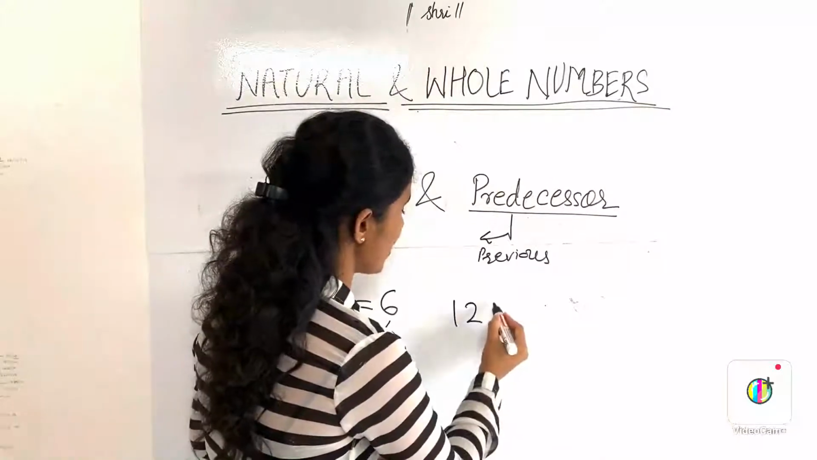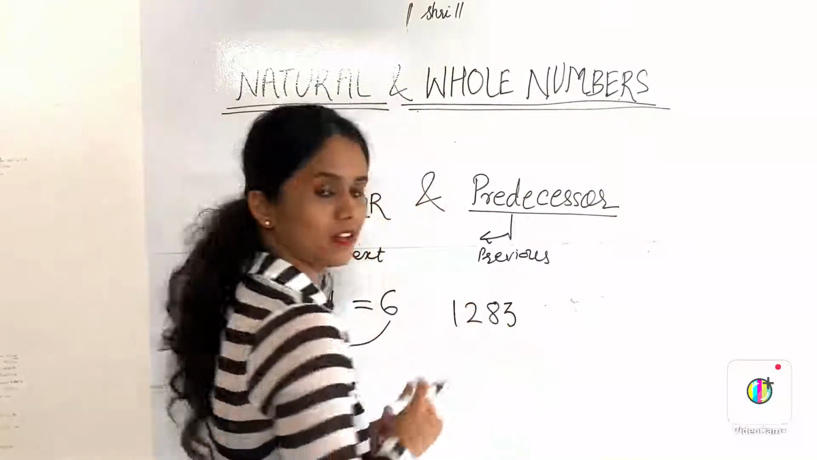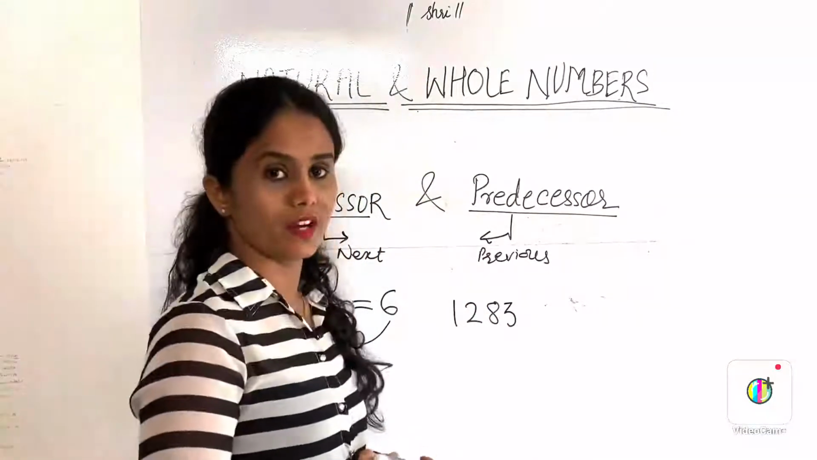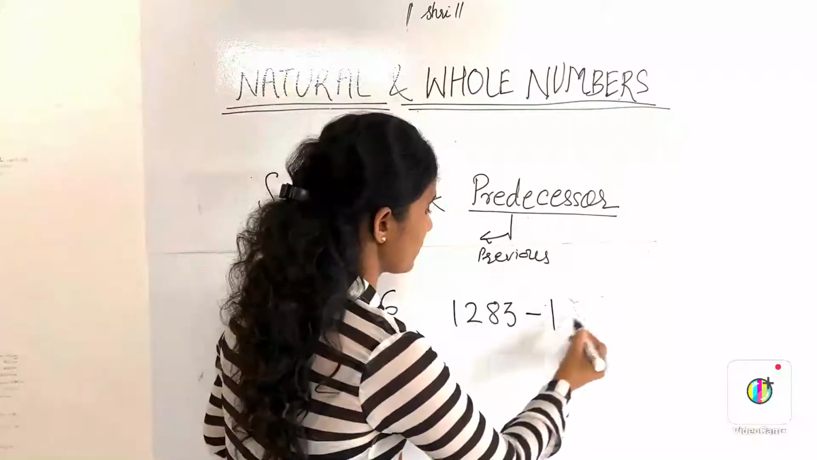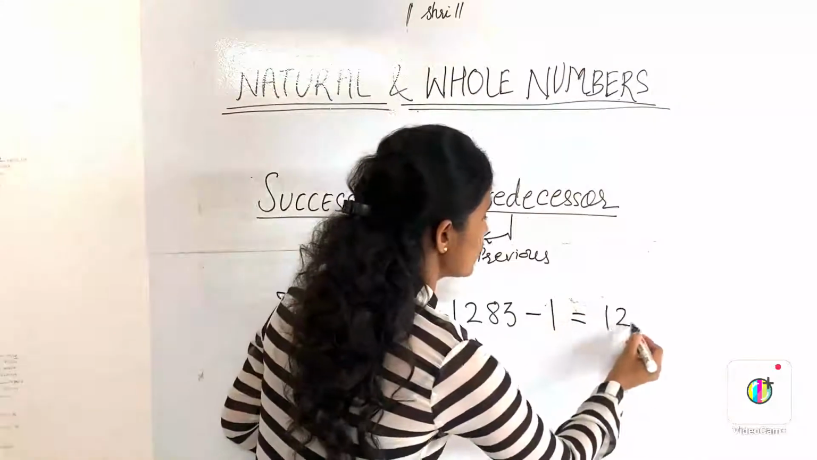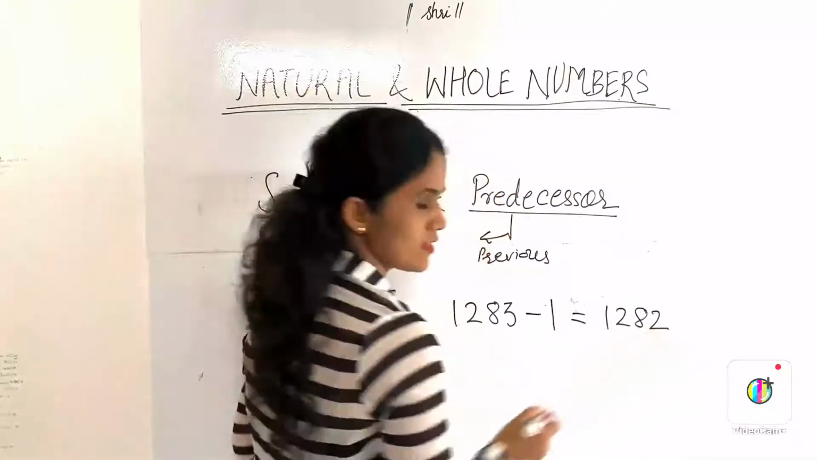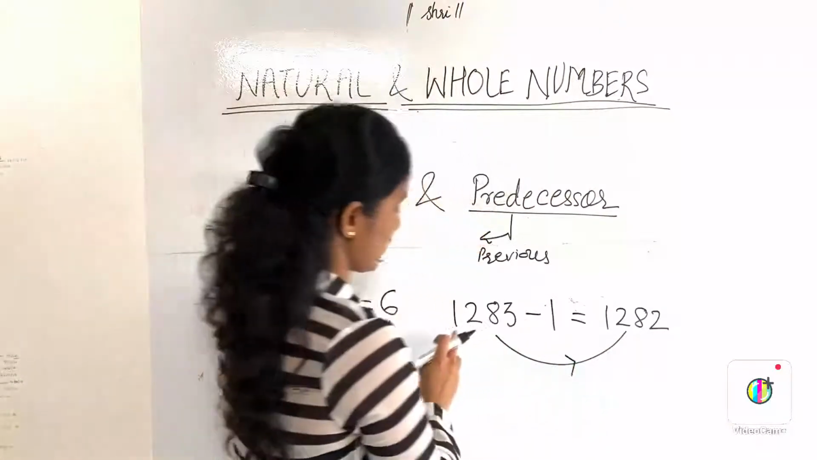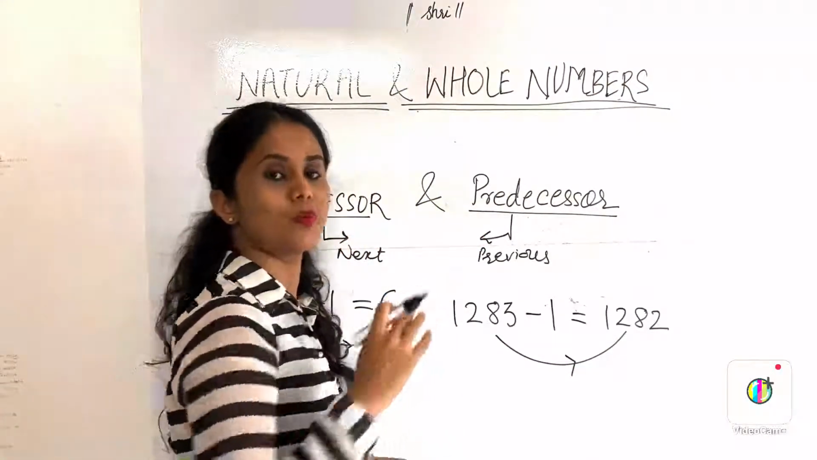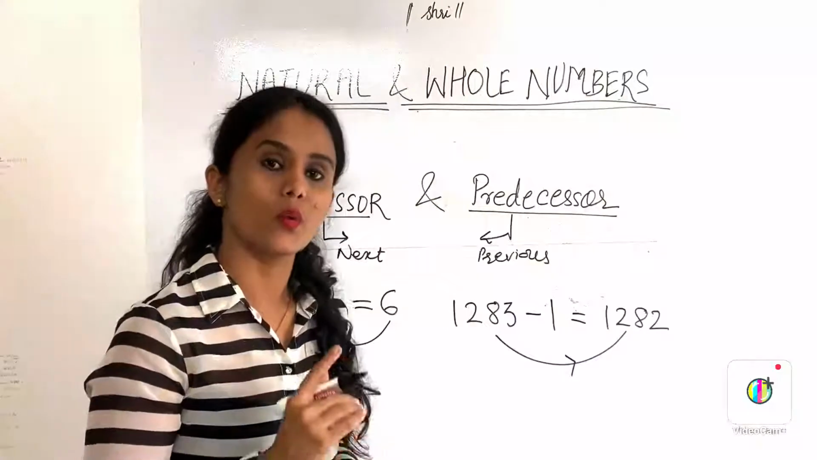Suppose you have 128083 as a number and you want to find out its predecessor, then you will subtract 1 from it and you get 128082 as your answer, which is a predecessor of this number. So predecessor you get by subtracting 1 from the number.